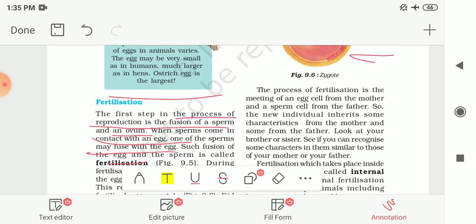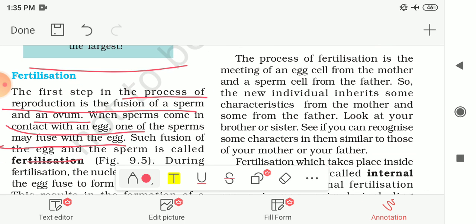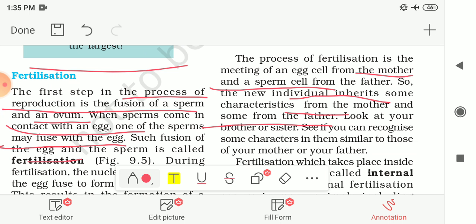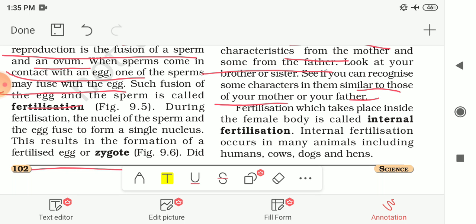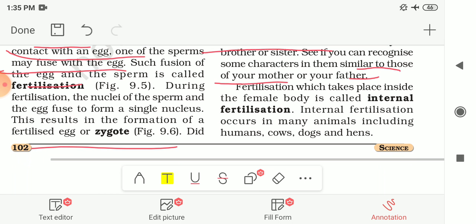So the process of fertilization is the meeting of an egg cell from the mother and a sperm cell from the father. So the new individual inherits, that means it carries, some characteristics from the mother and some from the father. Some of your characteristics may be similar to your mother, and some of them similar to your father. Look at your brother and sister and see if you can recognize some characters in them similar to those of your mother and your father. Your brother or sister may also carry some of the characteristics of your father or your mother.